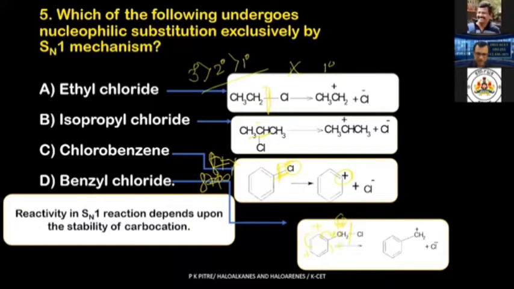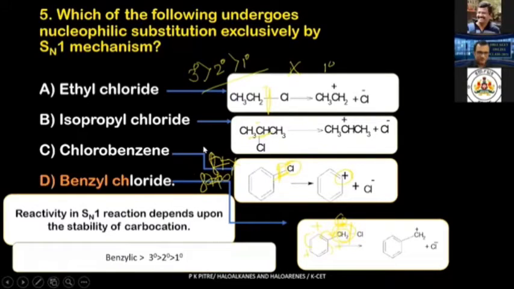These positive charges delocalize very finely in this benzene ring, making this carbocation very stable, more stable than your secondary carbocation also. And therefore, the option for this particular question should be D1 and not your B1. Though it is primary, benzyl carbocations are more stable than tertiary also. This is a generalized concept.